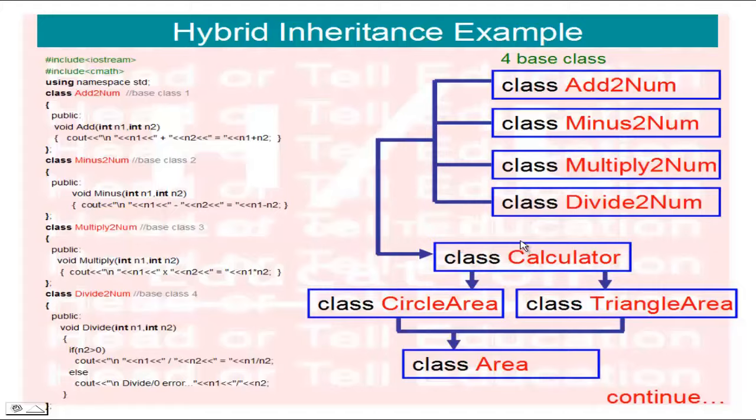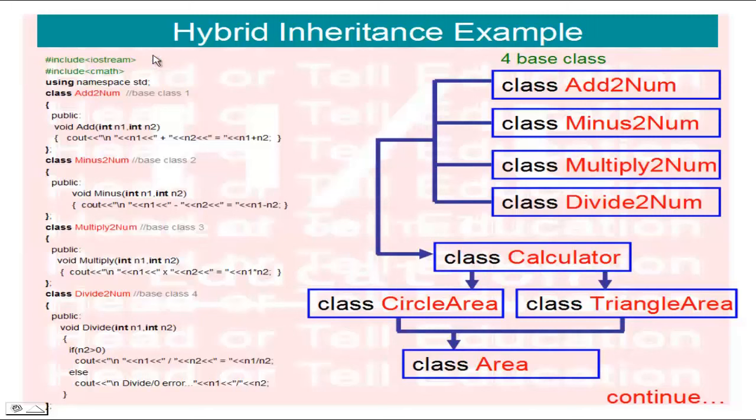Next, after calculator, I created two classes, circle area and triangle area. Finally, using both classes, I derived one class called area. This type of inheritance is called hybrid inheritance. It is very simple.